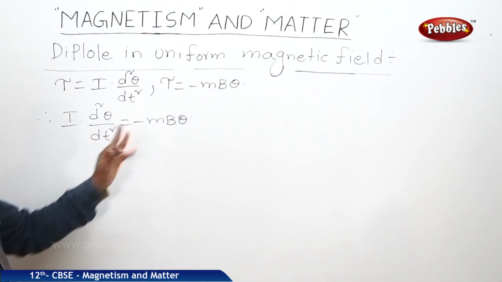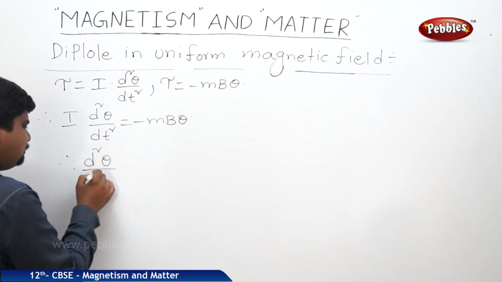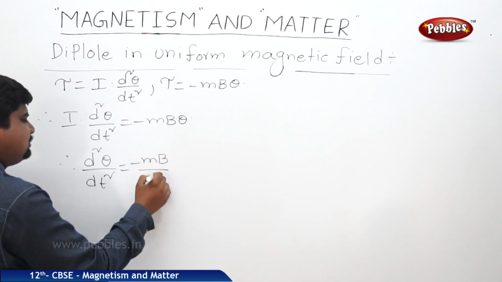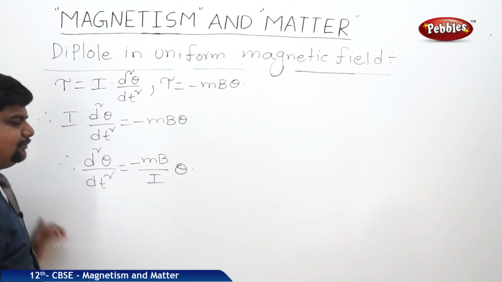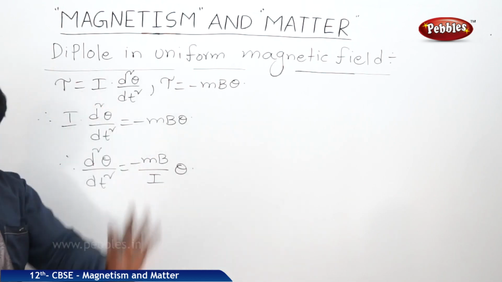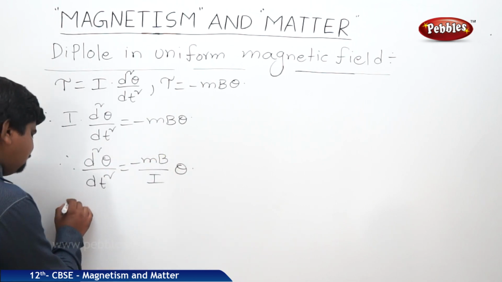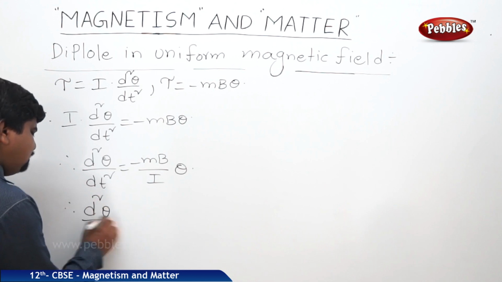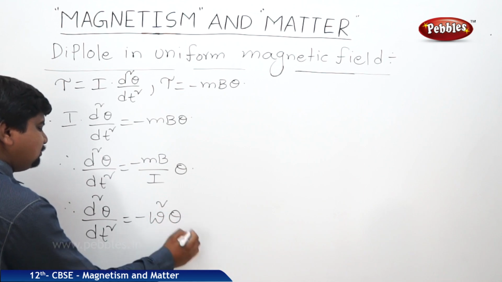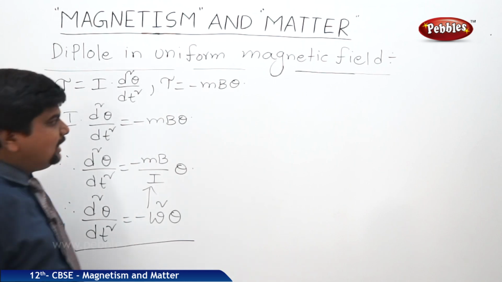Both sides are in terms of theta. So we can write d square theta by dt square is equal to minus MB by I theta. If you see the differential form of simple harmonic motion, d square theta by dt square is equal to minus omega square theta. So by comparison, omega square is equal to MB by I.